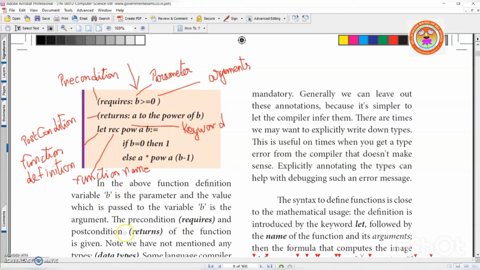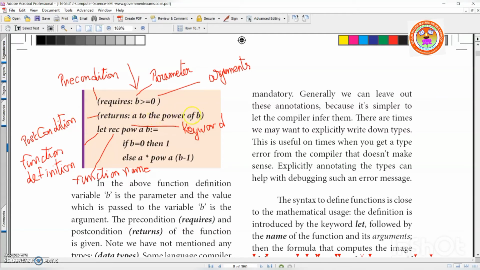The precondition requires and the postcondition returns of the function are given. This is the precondition. Already the condition is given: b is greater than 0. The condition is given. And whatever result you get, that will be returned. That is called the postcondition. What is a postcondition?